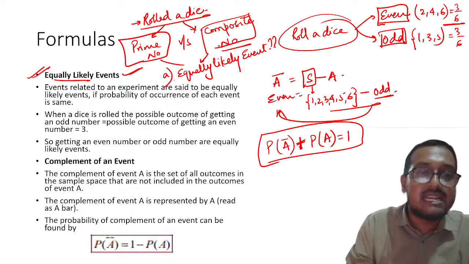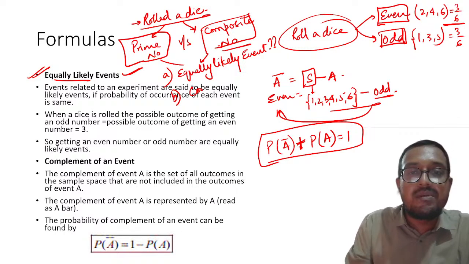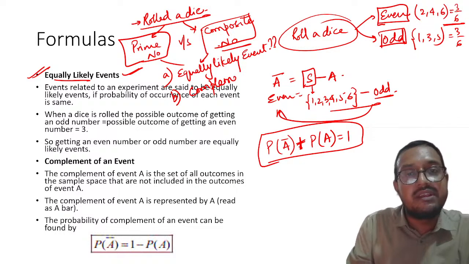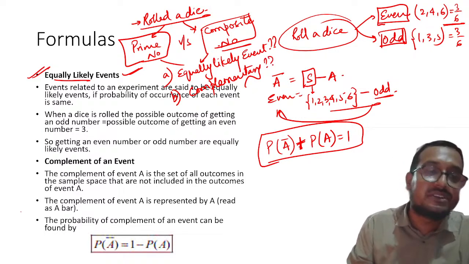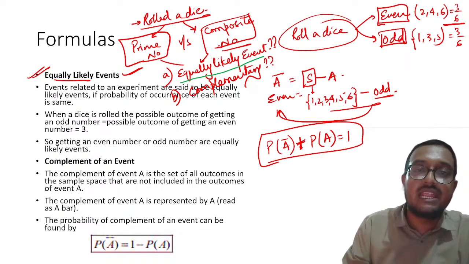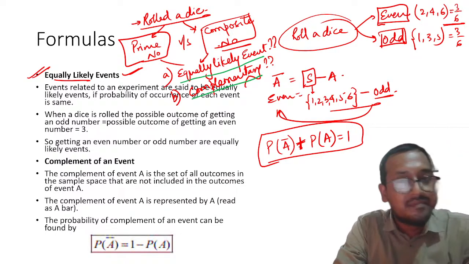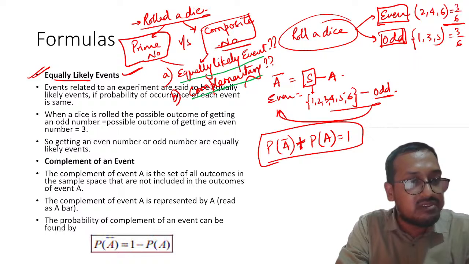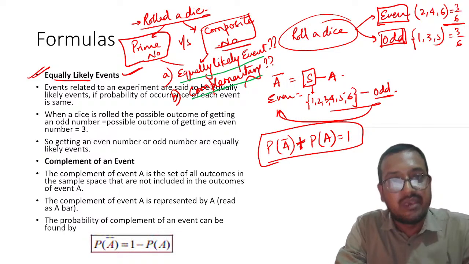First part is this, and second part is, are they complementary? Equally likely events, and are they complementary? Please tell. My humble request will be, please tell. Okay. So I hope this is clear. You will tell me the answer.